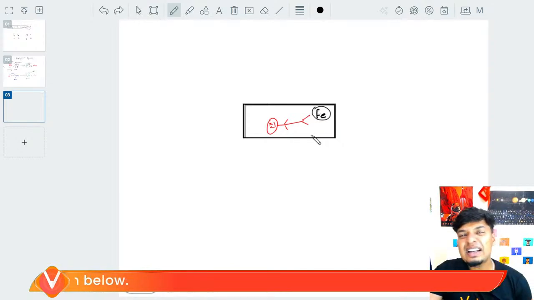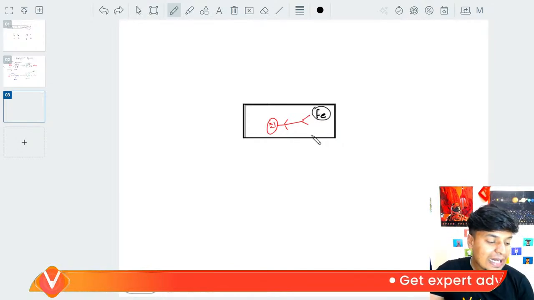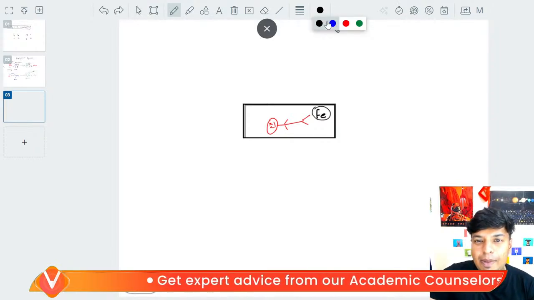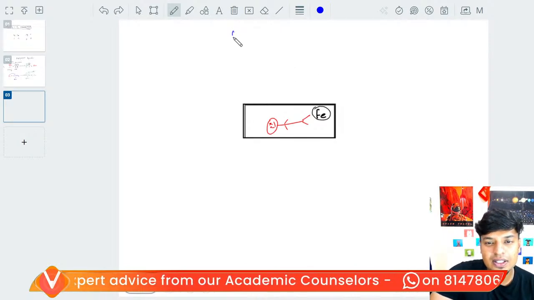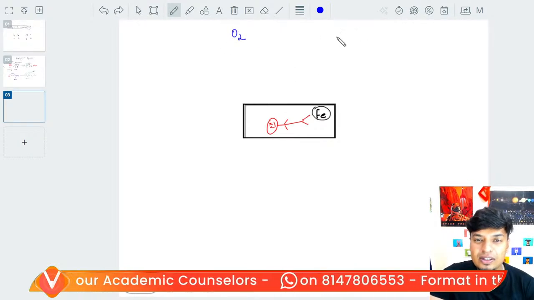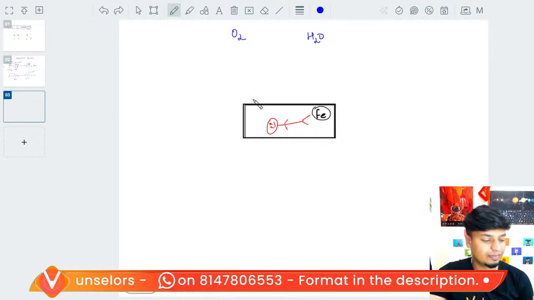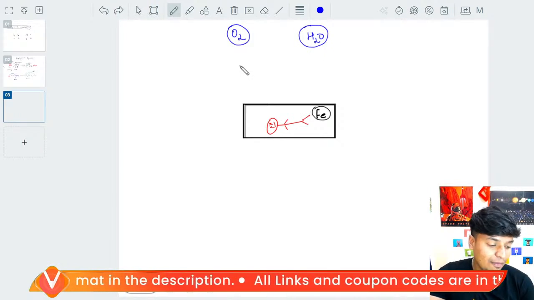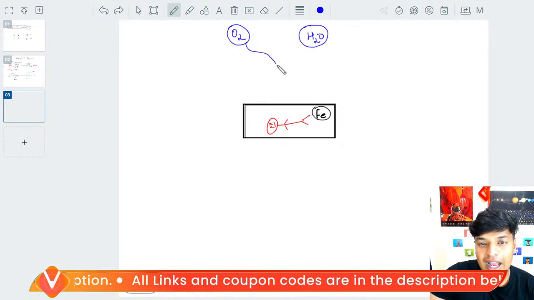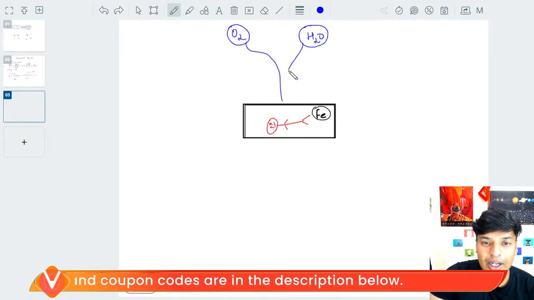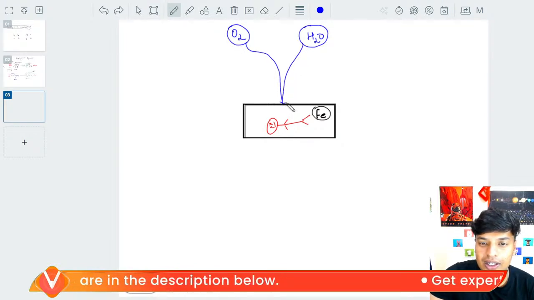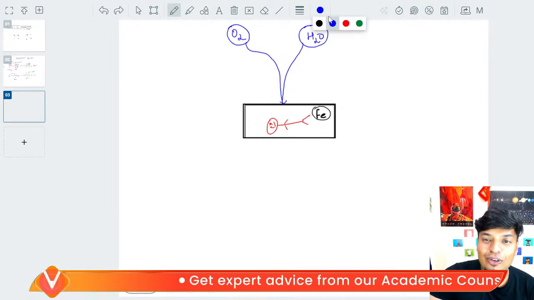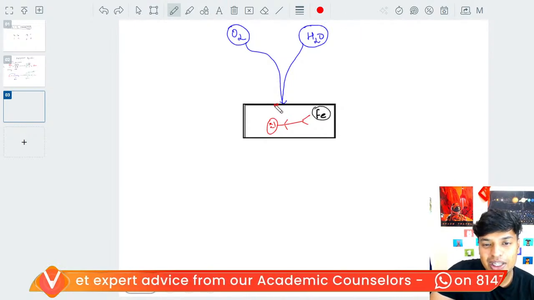Why? Iron has a bad habit. Iron makes friends with bad people. Who are the bad people, guys? The bad people iron makes friends with are oxygen and moisture. These two are bad people, super bad they are. Okay? Now the iron comes in contact with oxygen and water. What is happening? Iron is slowly getting rusted. Iron is breaking.